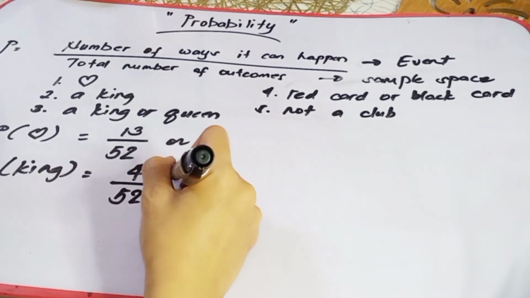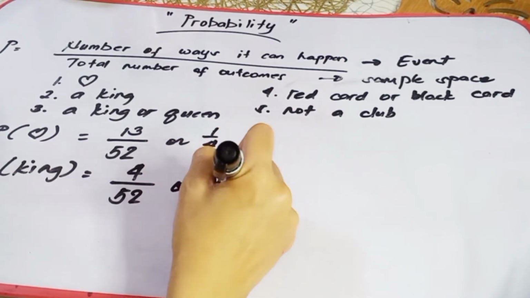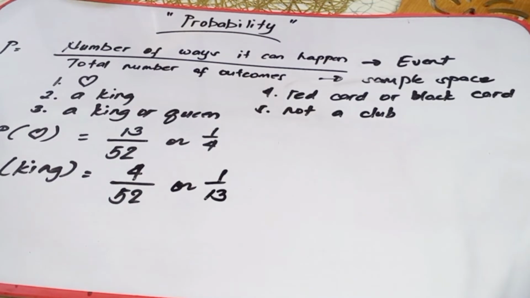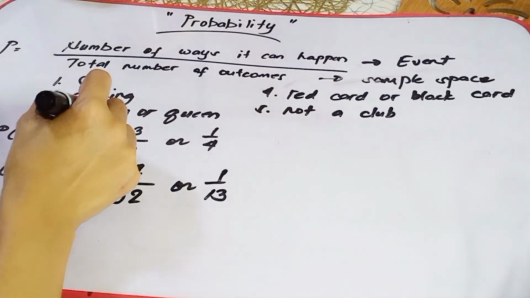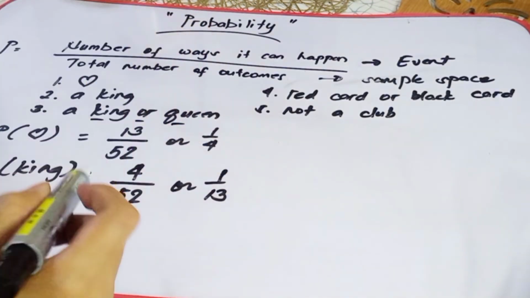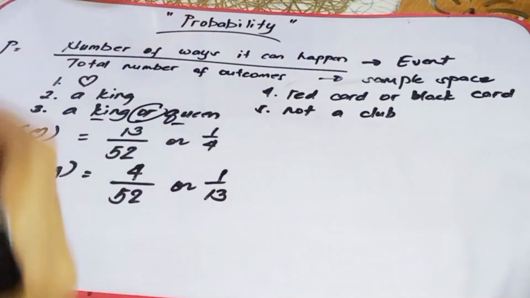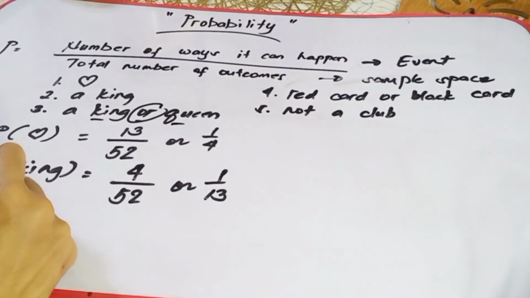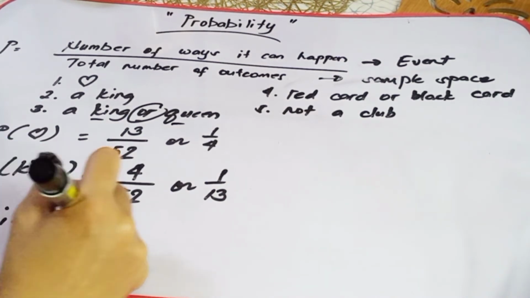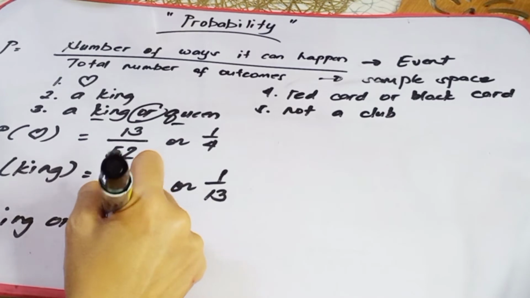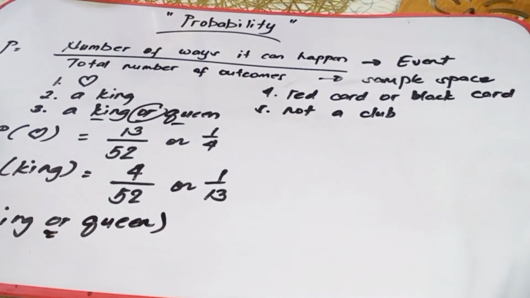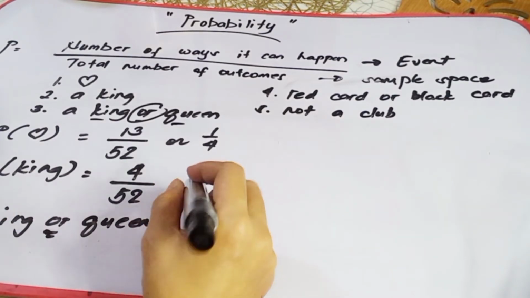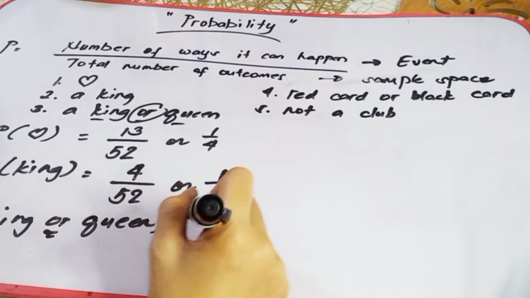So, that is 4 over 52, or that is 1/13. Next, what is the probability of getting a king or a queen? So, ito na naman yung word natin na or. Alright. So, ano nga palang gagawin ulit natin pagka meron tayong nakitang or? Simply, we will just going to add how many probabilities for the king and how many probabilities for the queen.